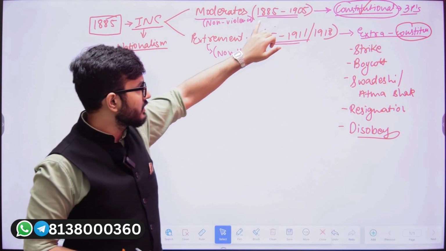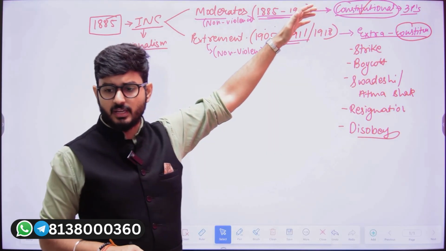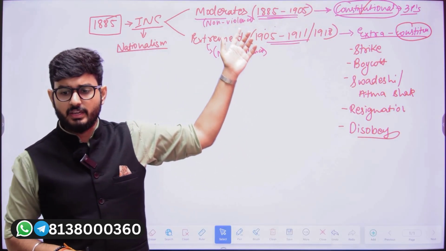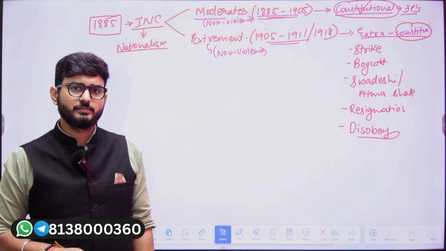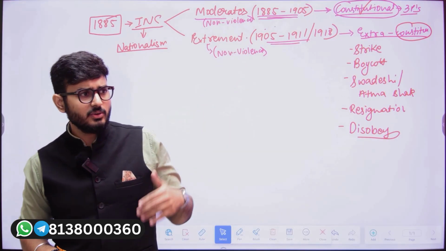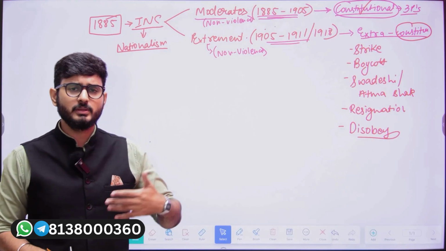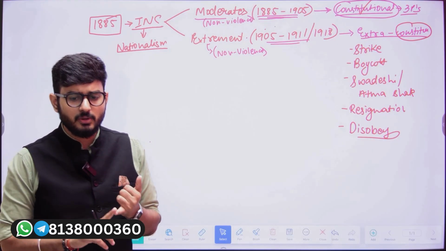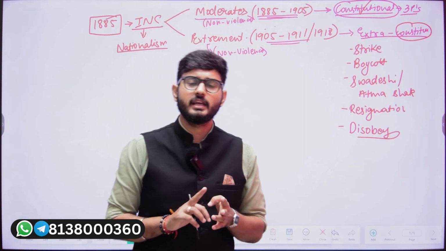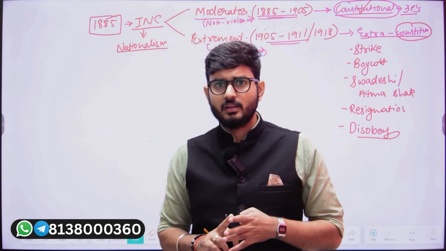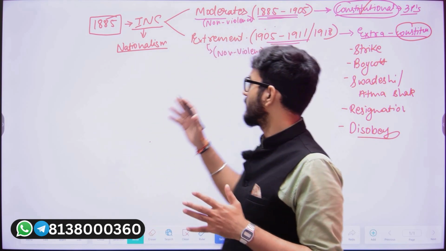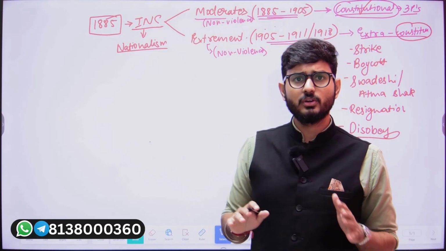During this point of time, they were going to utilize various mechanisms. They were going to start demanding from the Britishers various reforms in the polity, in the economy, in the society, and in other parts. And throughout the span of 20 years, they were going to be doing that.